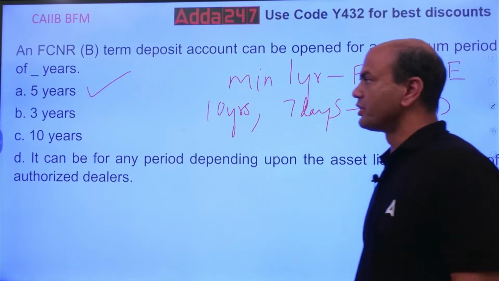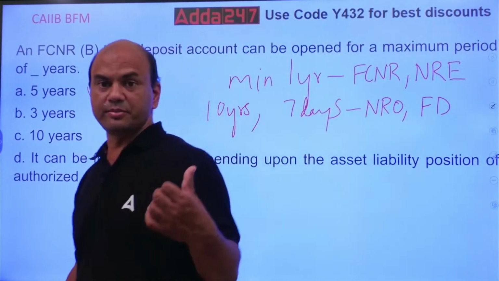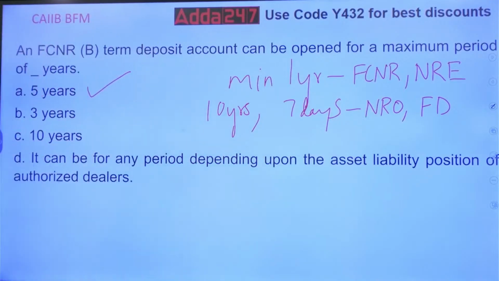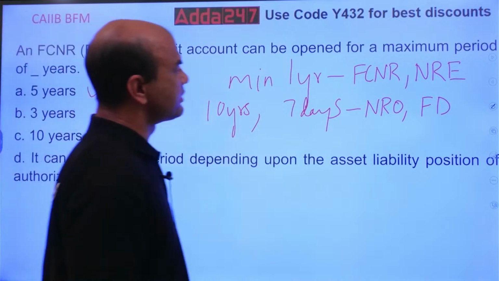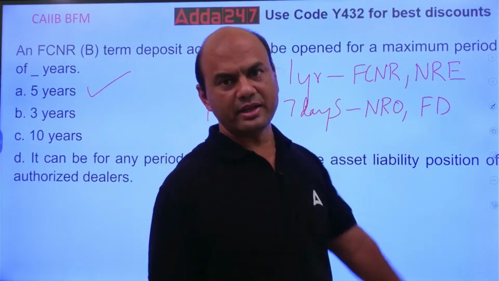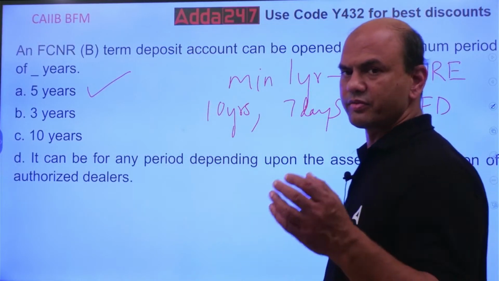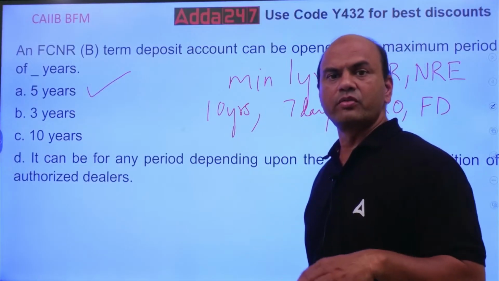Okay. So these are the simple but to be remembered questions. Because FCNR and NRE both, not only FCNR, NRE is also the same answer. Roughly both of them are the same. In both of them, you have to fund that account from foreign funds.